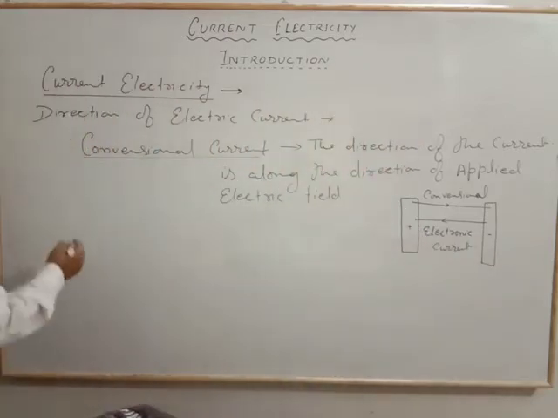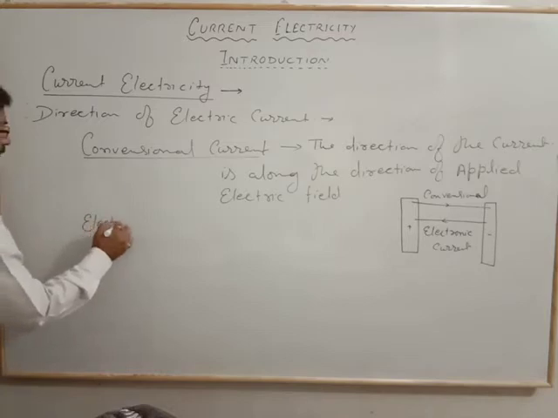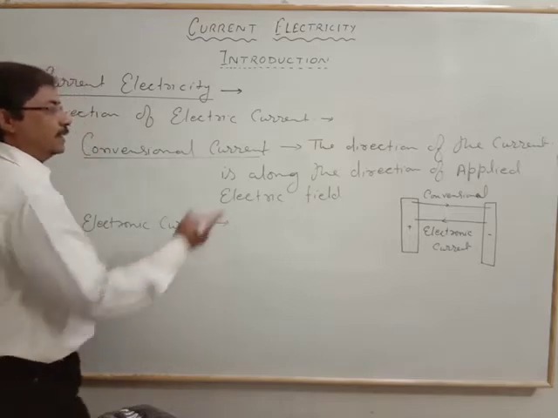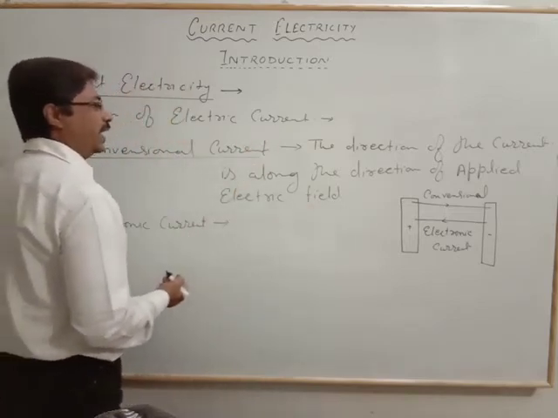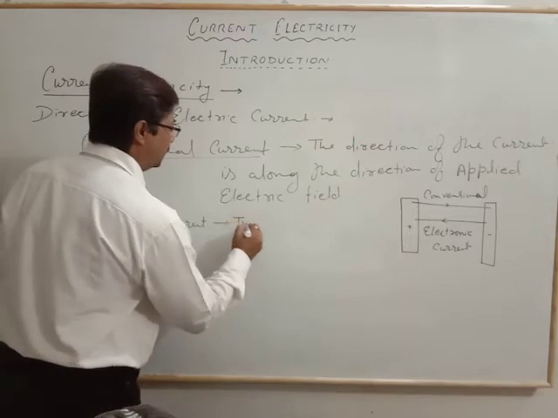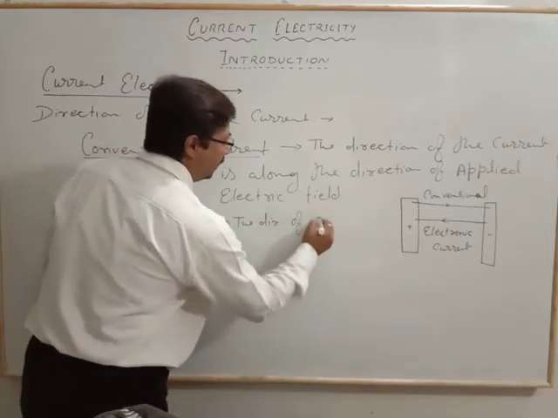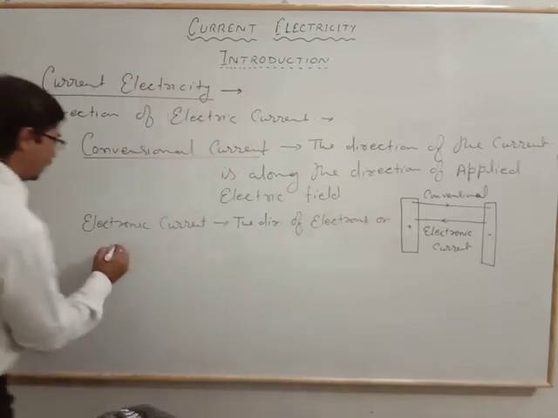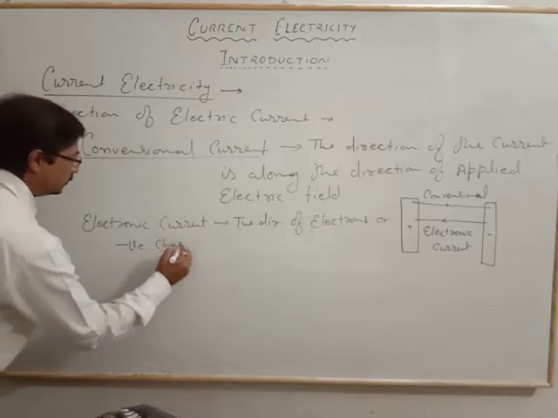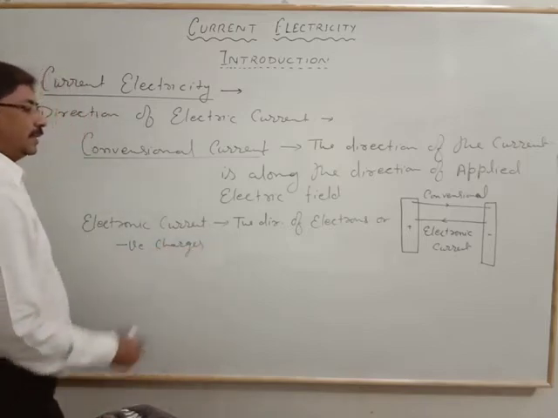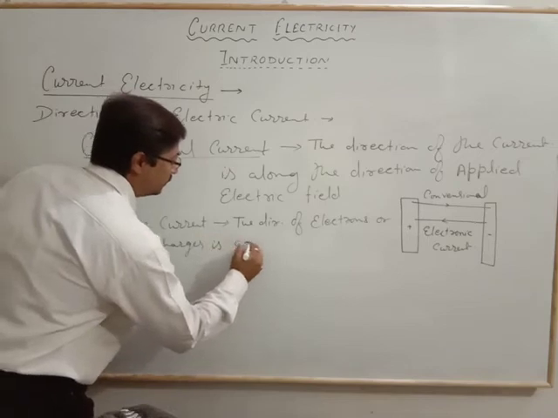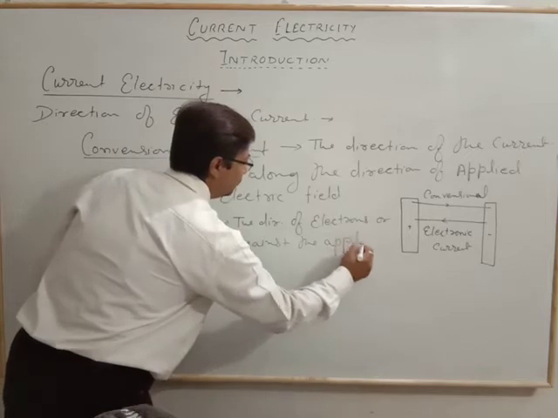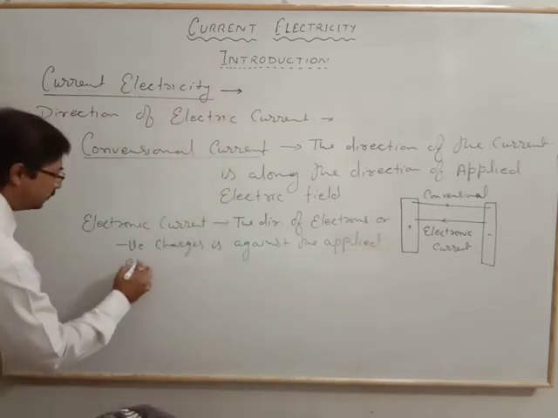Now here we will see the electronic current. That means the direction of the electron, or the negative charges, is against the applied electric field.